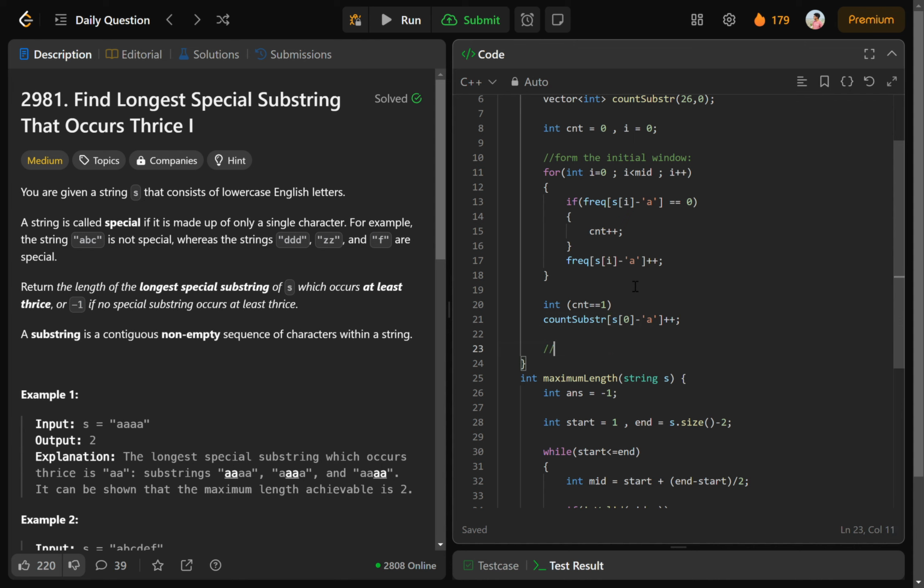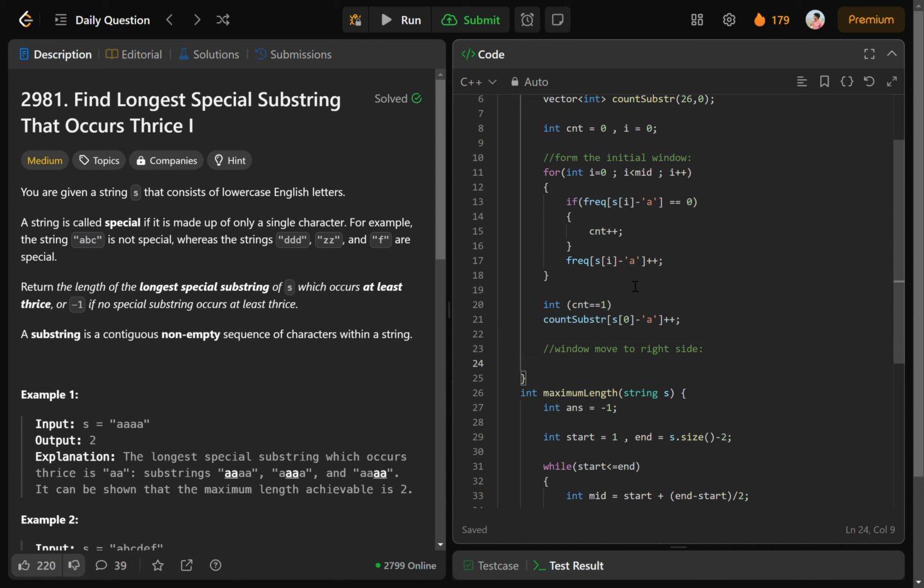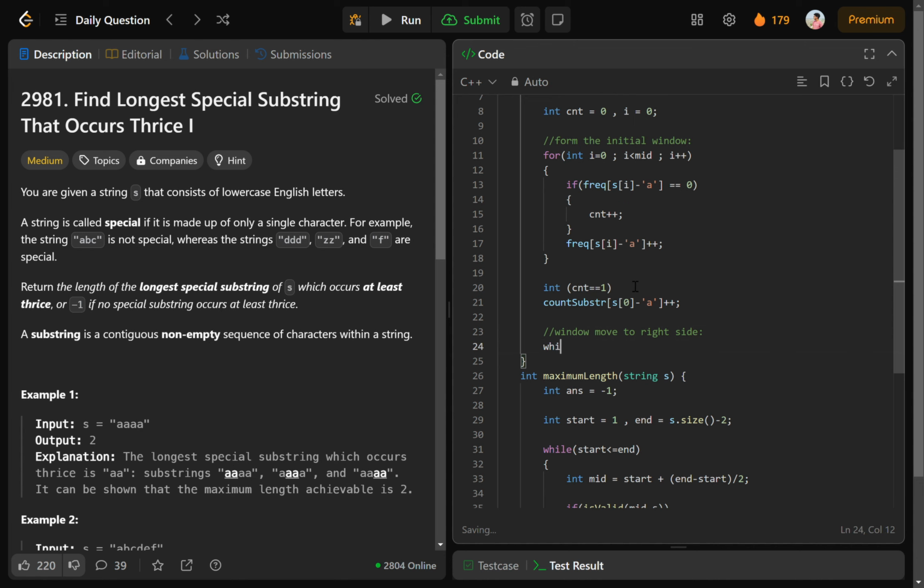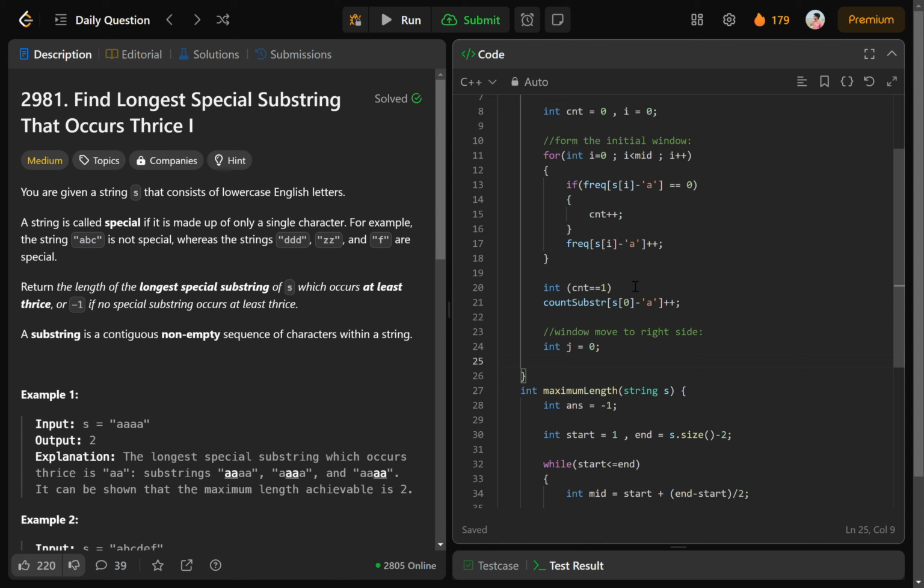Now the window moves to the right side. Okay, so let's use a while loop. Initially, let's take j as 0, which will be the left index, and i is of course the right index.